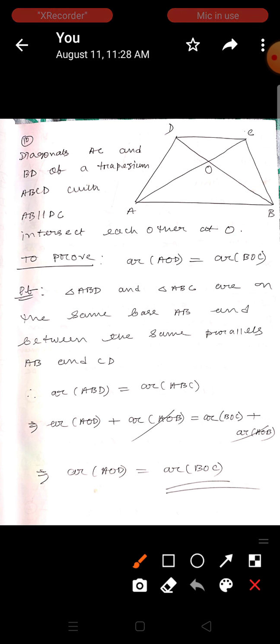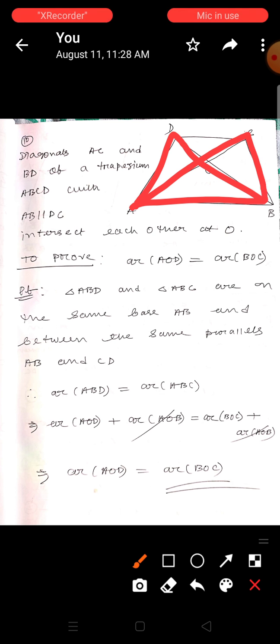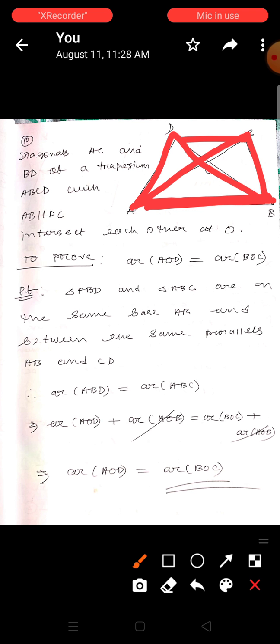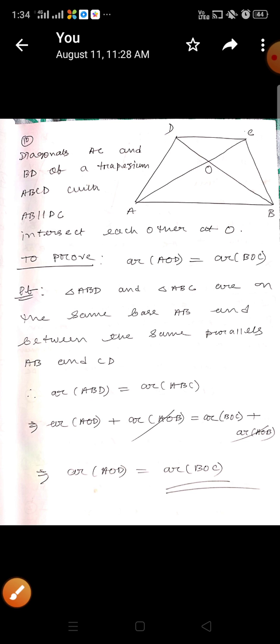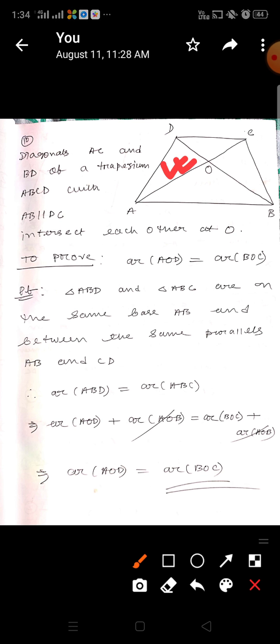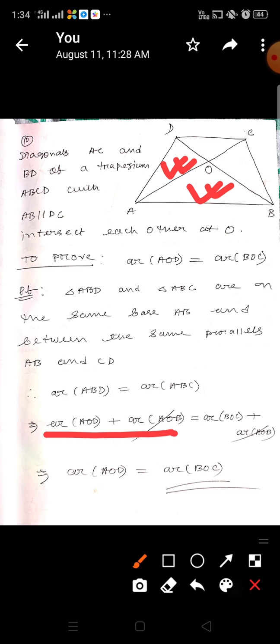Clearly, triangle ABD and triangle ABC are on the same base AB and between the same parallels AB and DC. So by theorem their areas are equal. Area of ABD equals area of ABC. Now what is area of ABD? ABD means area of AOD plus area of AOB.